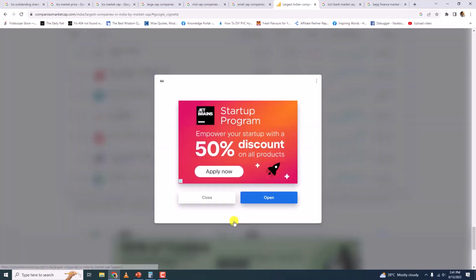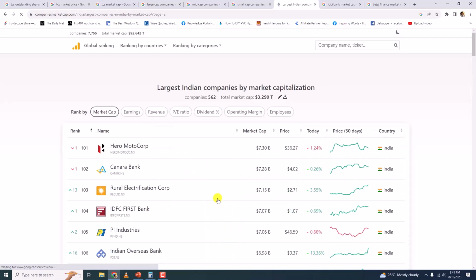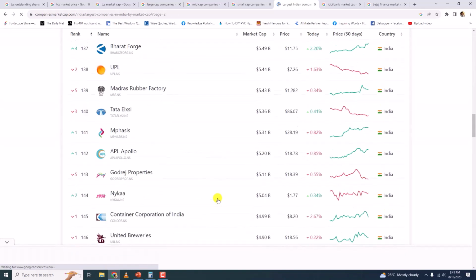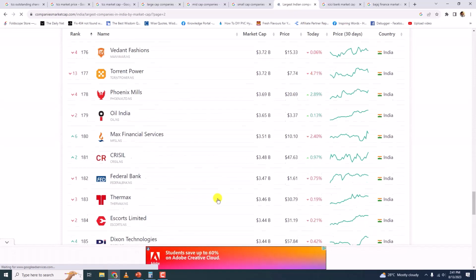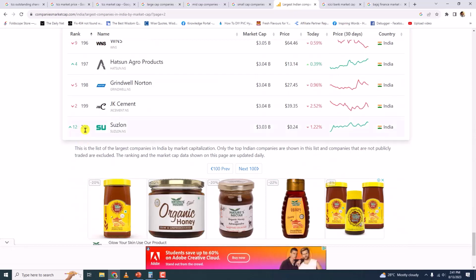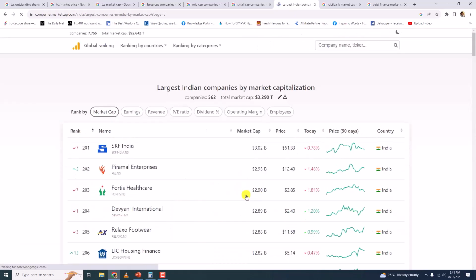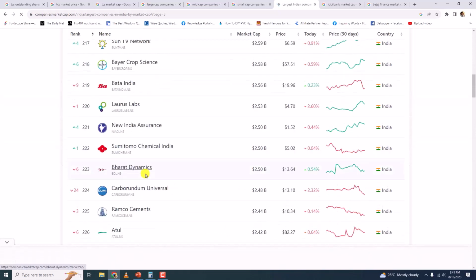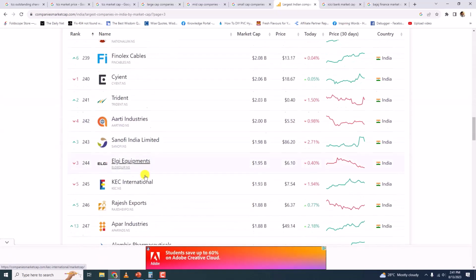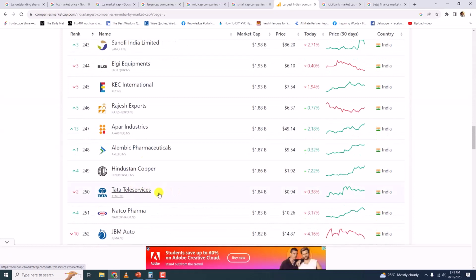Then from 101 to 250, okay, 101 to 250. So this is till 200. So let me click on next, and you can see, yes, till 250, Tata Teleservices are mid cap companies.